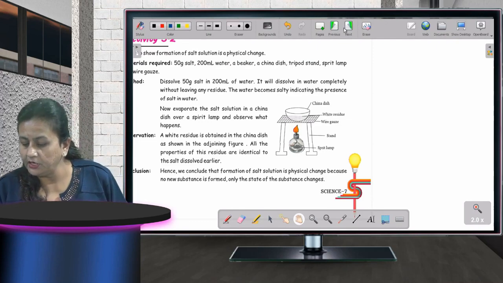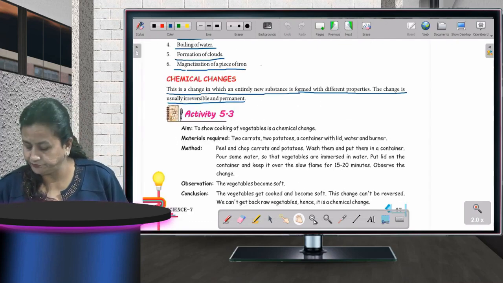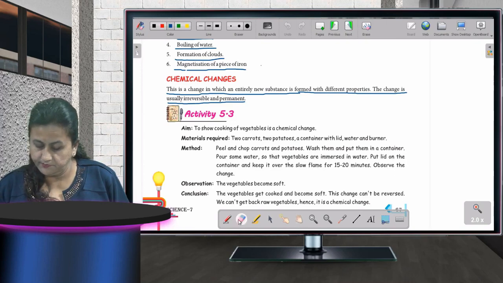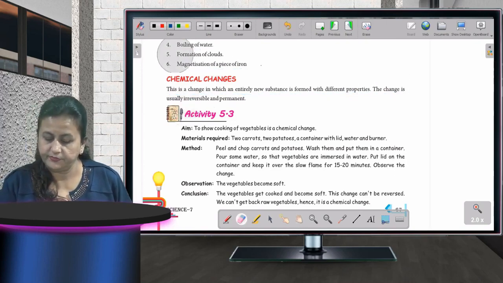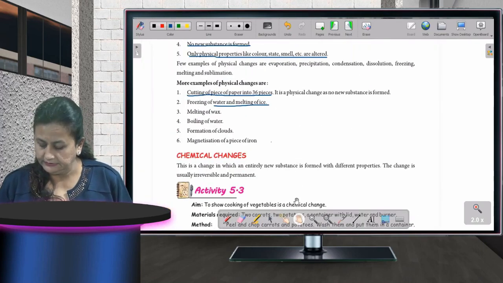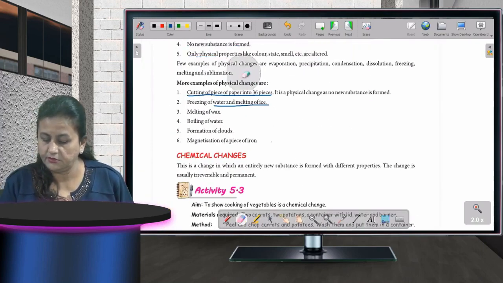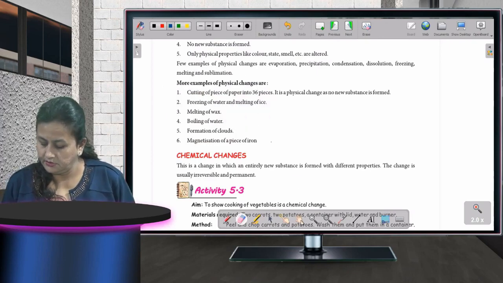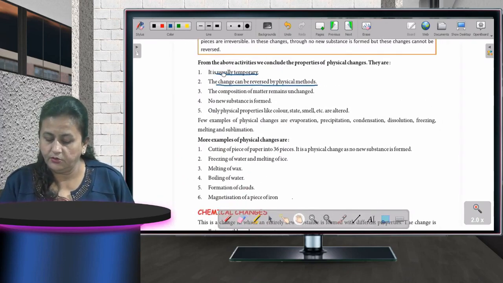Now on the next page, come to the next page now.